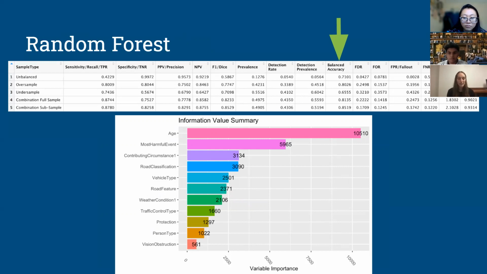Once we identified this as the most accurate predictive model, we were able to look at the variable importance, which helps us see which variables are the most important for the accuracy of the predictions. And from the bar plot below, we can see that the two most important are unsurprisingly age and the most harmful event.